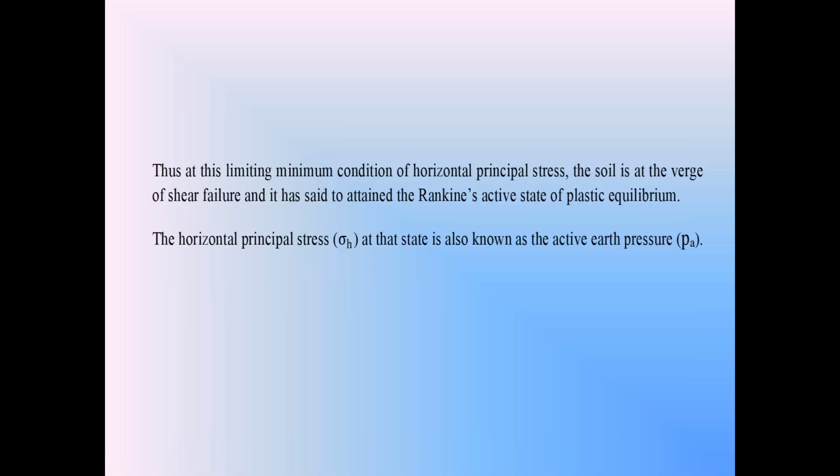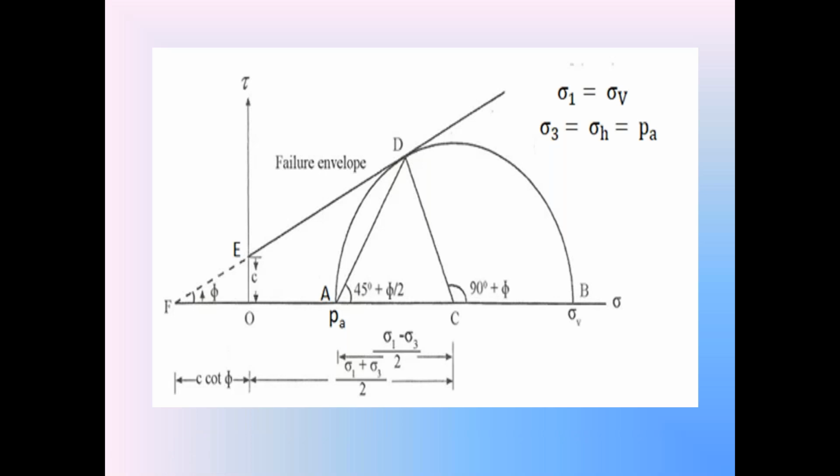So please check that carefully. We consider the third Mohr stress circle to prepare the equation for the active earth pressure PA in the c-phi backfill. What is that active earth pressure? The length OA is the active earth pressure in the c-phi backfill.